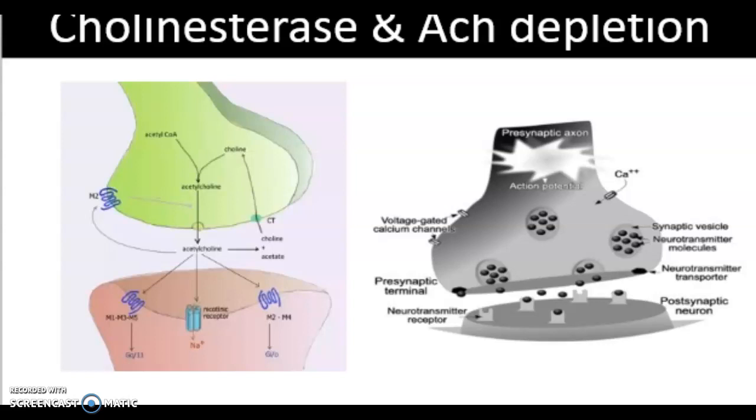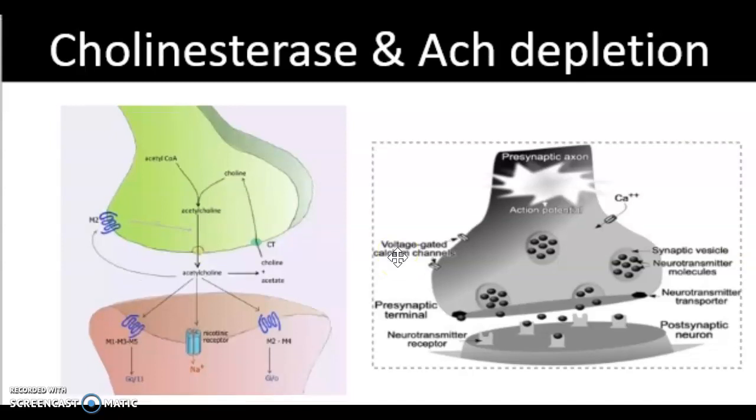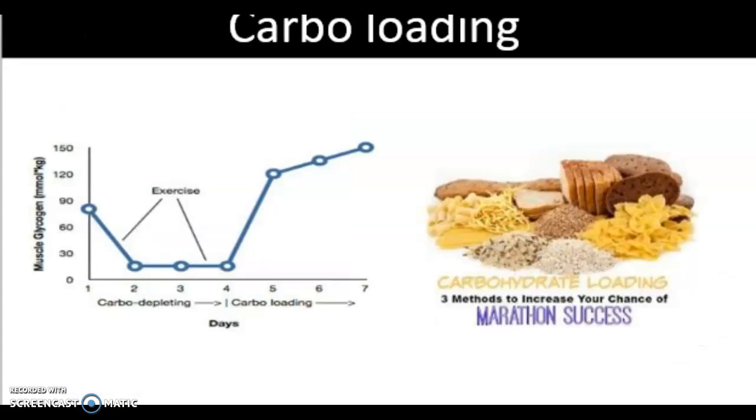Cholinesterase is an enzyme that breaks down ACh after this role and prepares it to be used again. For another muscle contraction to begin, the synaptic cleft has to be cleared first of ACh by the enzyme cholinesterase. When there is excess ACh or lack of cholinesterase, fatigue results from the inability to generate a new action potential.